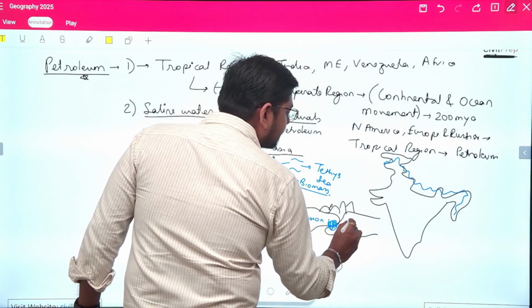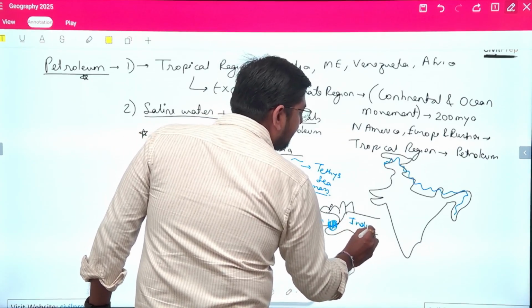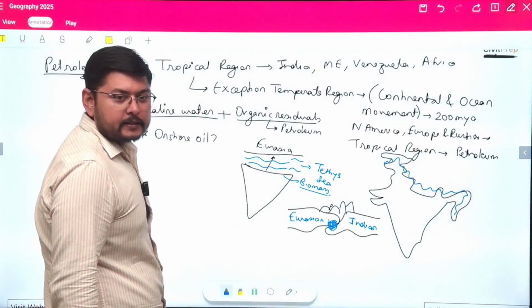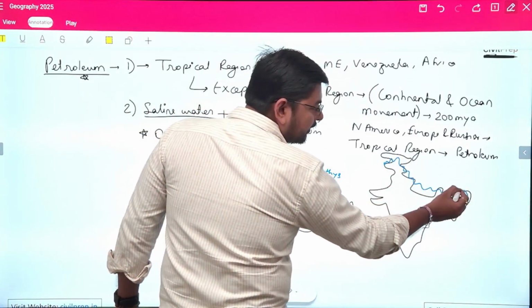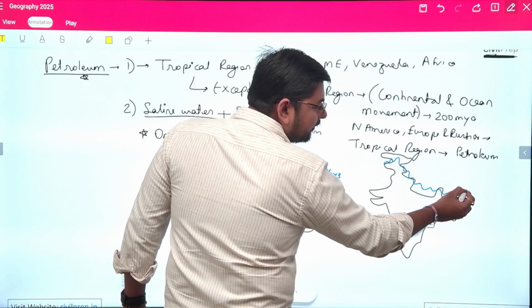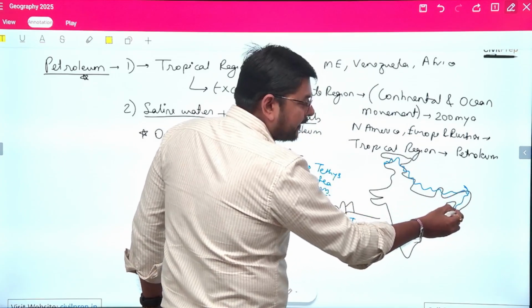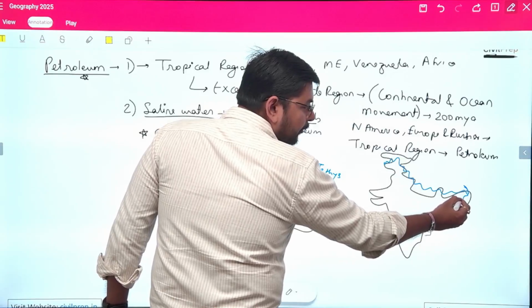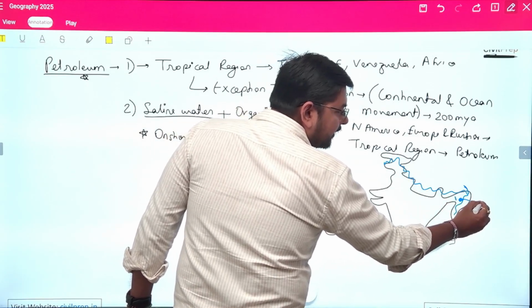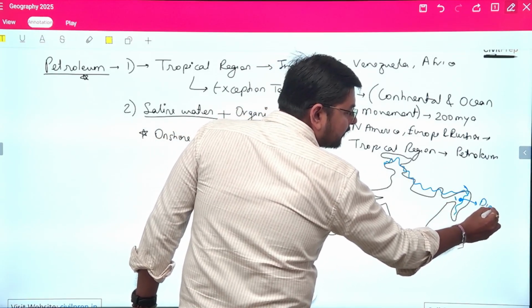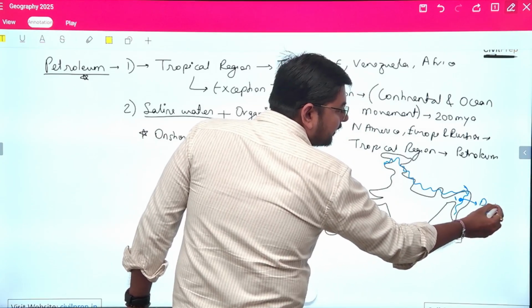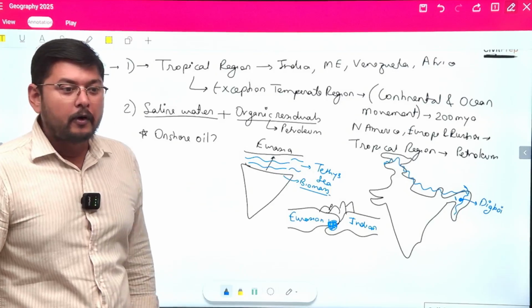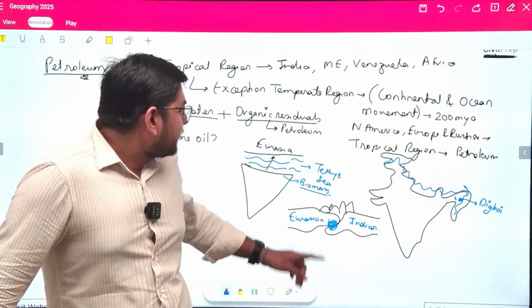This is the Eurasian plate, and this is the Indian plate. Here we see that the biomass is accumulated between the two plates. The same thing I can see, that the biomass is present between the Eurasian part of the plate and the Indian part of the plate, which is present near the Digboi region. So because of this, we are able to identify that the Digboi region consists of onshore oil.